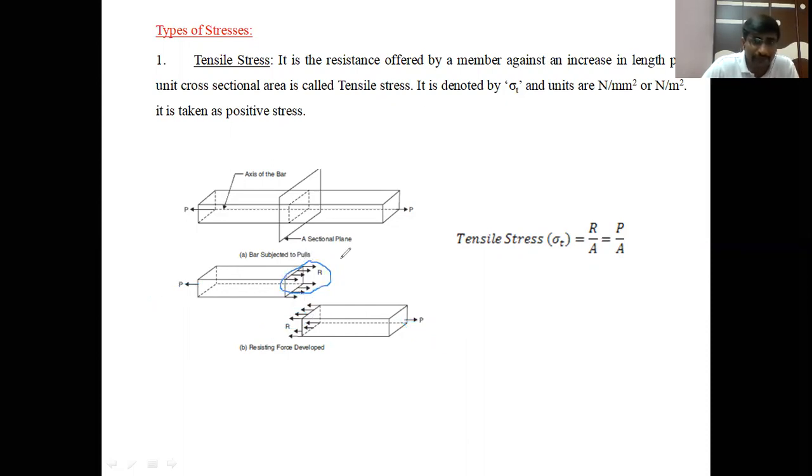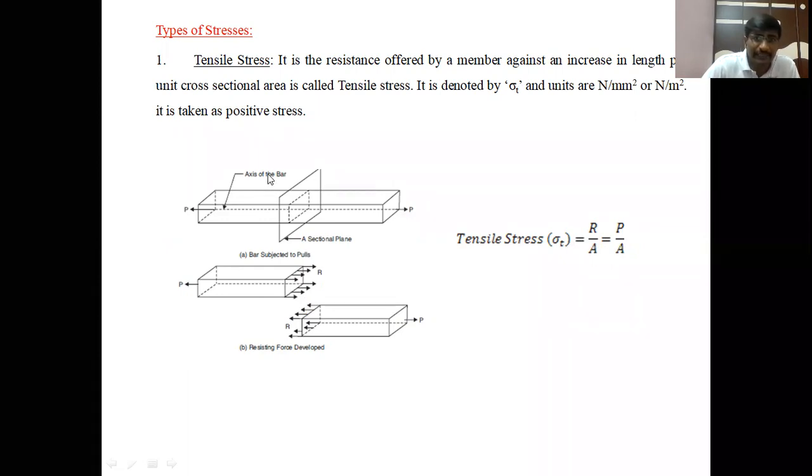R is the resistance force. This resistance force against the tensile load, per unit cross-sectional area, is called the tensile stress, which is represented by sigma suffix T. Tensile load, tensile stress. That is, tensile stress is the ratio of, as we said previously that stress is R by A, the resistance force by the cross-sectional area, or the tensile load acting on that member per unit area, is called the tensile stress.